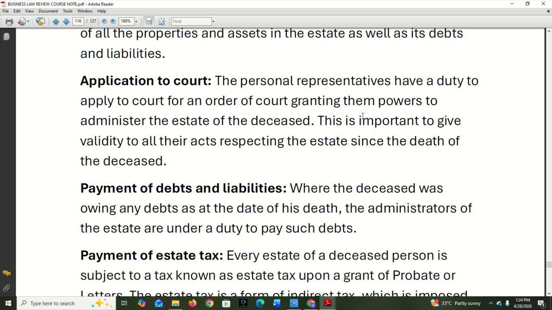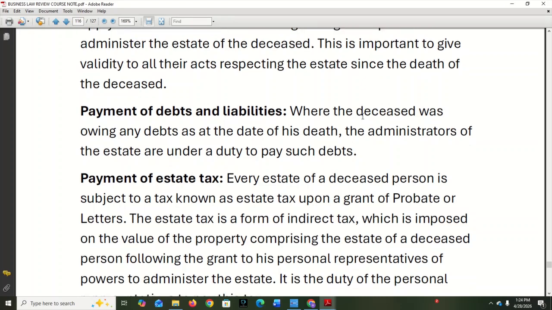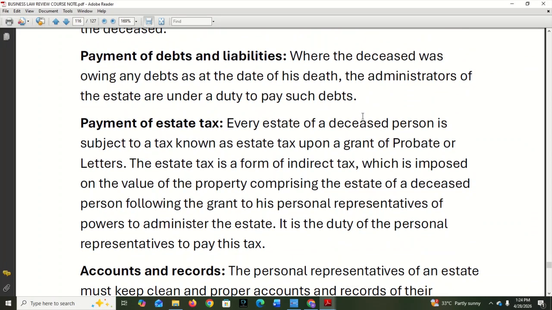Okay, then that's what we call application to court. Now, the personal representatives have a duty to apply to court for an order of court granting them powers to administer the estate of the deceased. Okay, so they will apply to court. That's if the person did not appoint one, so they will apply to court that they want to administer, and then the court will grant it. Then the next step is they now pay the debts and liabilities. Now, where the deceased was owing any debt as at the date of his death, the administrators of the estate are under a duty to pay such debts.